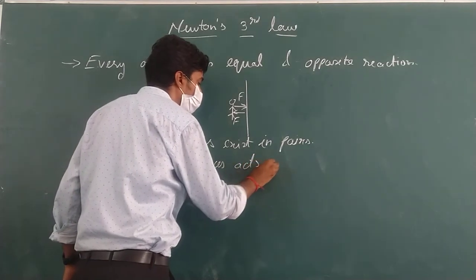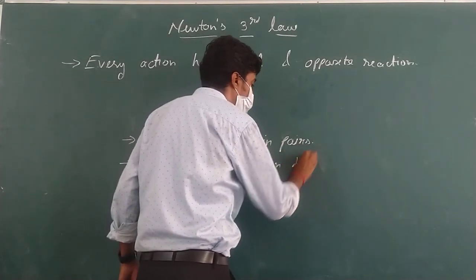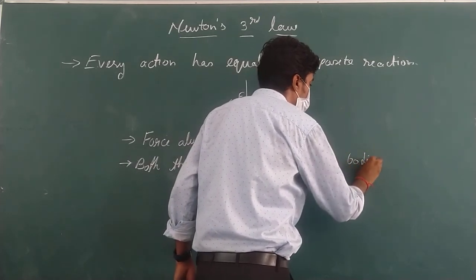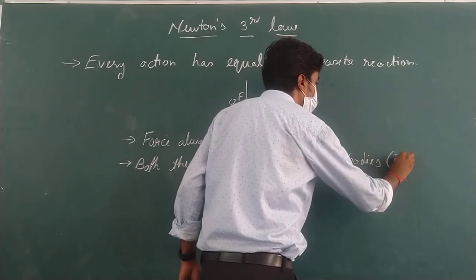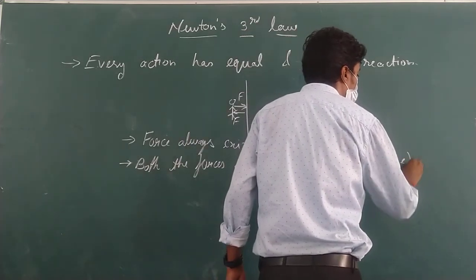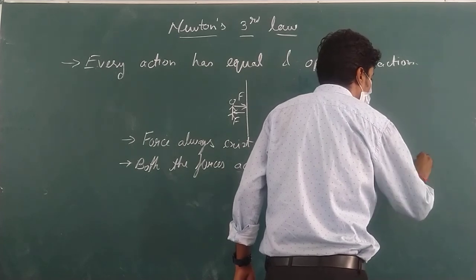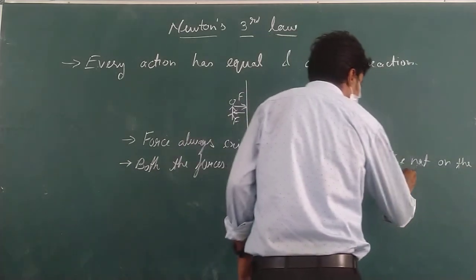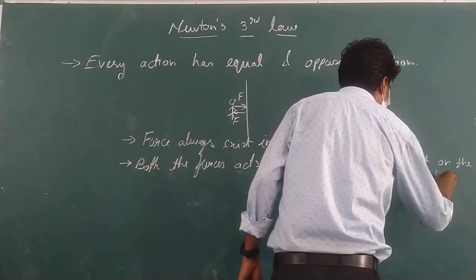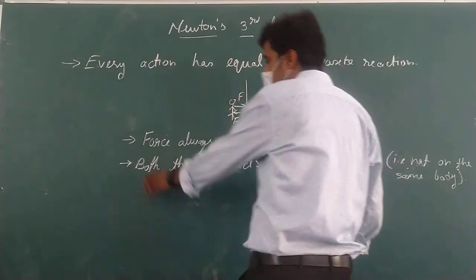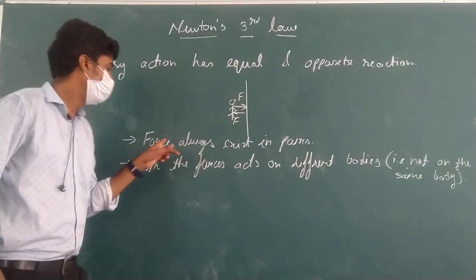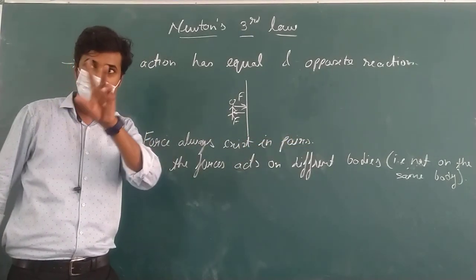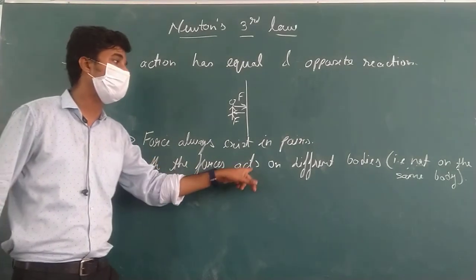The second thing in Newton's third law is that both the forces act on different bodies. That is, not on the same body. Not on the same body. What does this mean? Bacha, this statement, both the forces always exist in pairs. It means two forces are there, always. And both the forces act on different bodies.